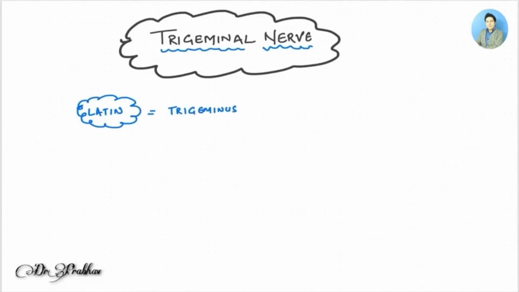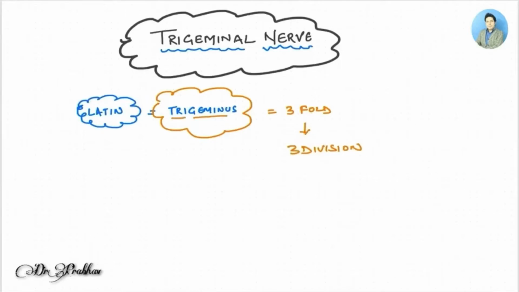What we understand by the word trigeminus is threefold, equivalent to three divisions, like three germs or three folds or three divisions. For example, over here I would just brief you about the three divisions that they refer to: the ophthalmic, the maxillary and the mandibular divisions, which we are going to talk about later.